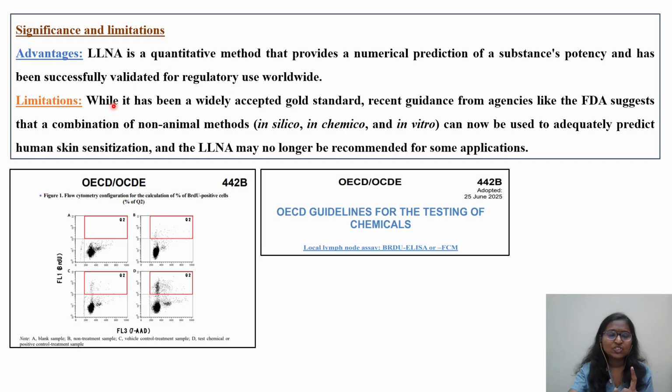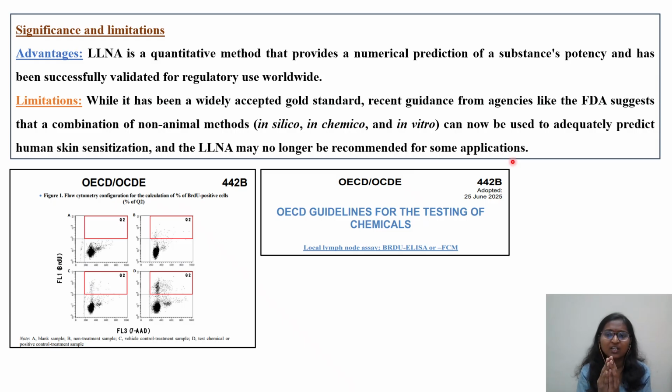So what are the limitations of LLNA? It has been the widely accepted gold standard. Recent guidance from agencies like the FDA suggested that a combination of non-animal methods like in silico, in chemico, as well as in vitro can now be used to adequately predict human skin sensitization, and the LLNA may no longer be recommended for some applications.